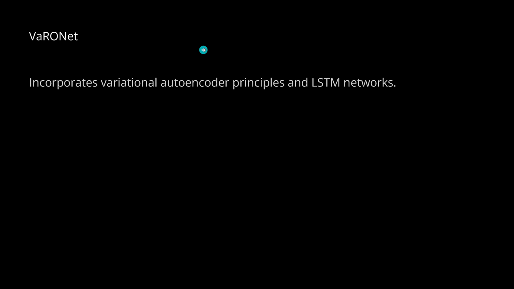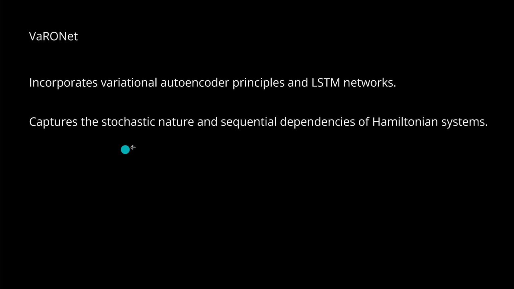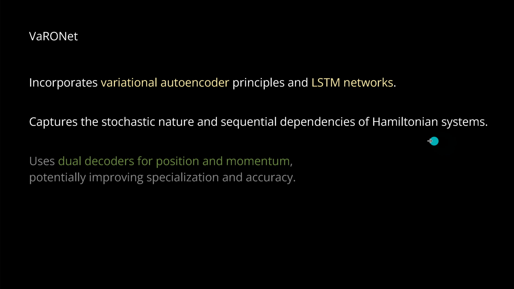Now, these two new AI models that I showed you, VaROnet, let's have a look at this. They incorporate different aspects of our set of AI models, and they incorporate a variational autoencoder with an LSTM, a long short-term memory network from 100 years ago. What it does is capture the stochastic nature and the sequential dependencies of the Hamiltonian system that we need.